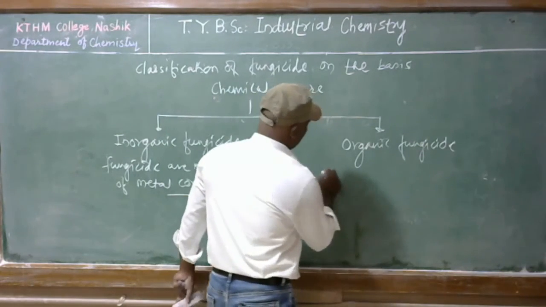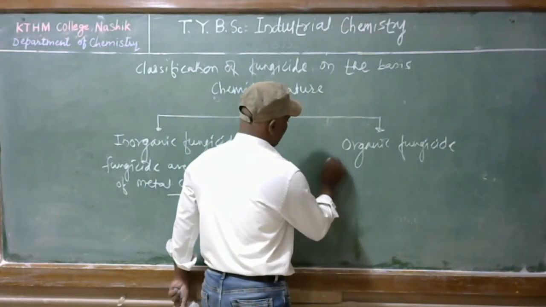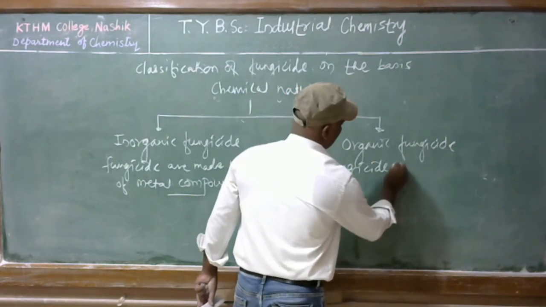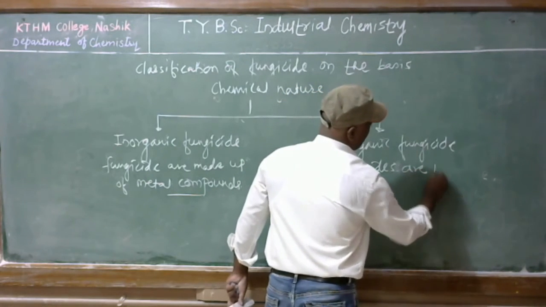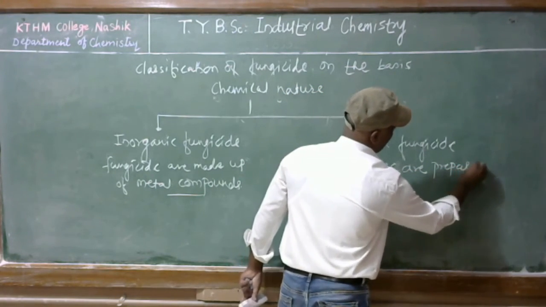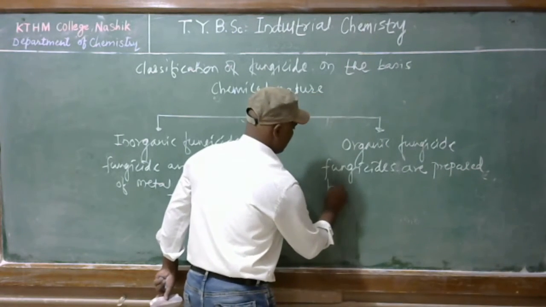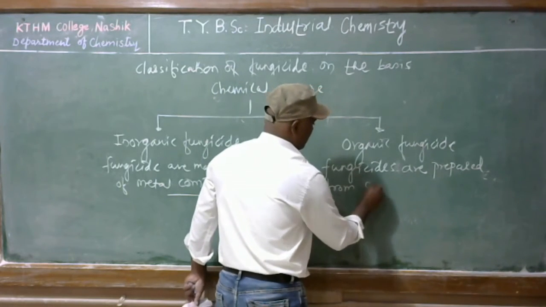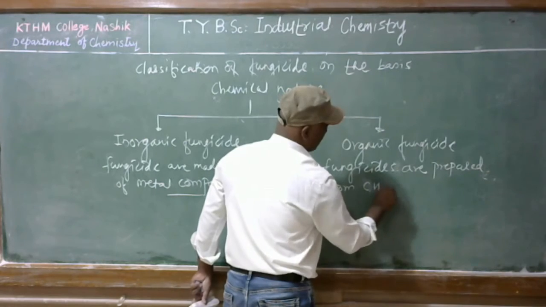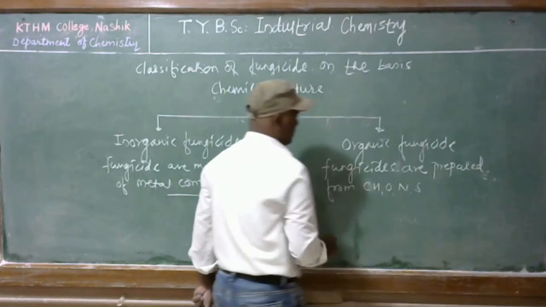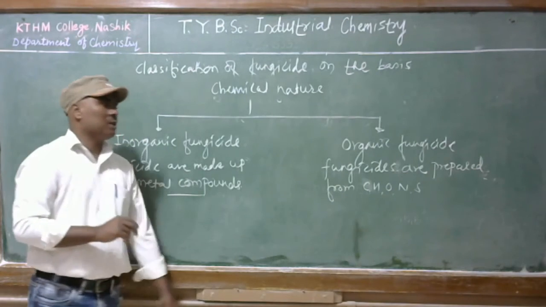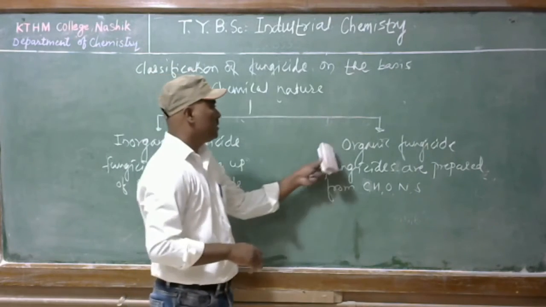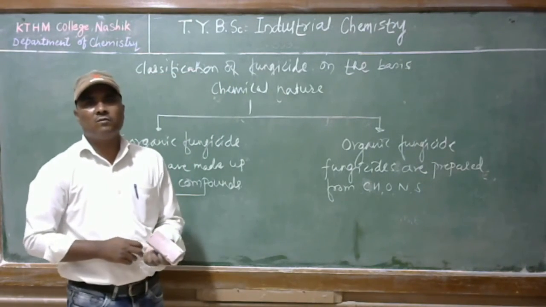And organic fungicides are made up of organic compounds like C, H, O, N and S: the compounds in which carbon, hydrogen, oxygen, nitrogen and sulfur are involved are called organic fungicides.